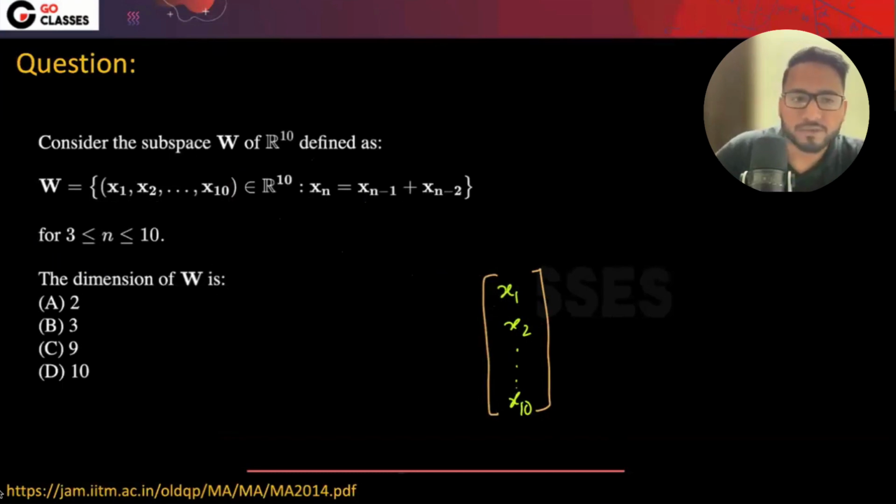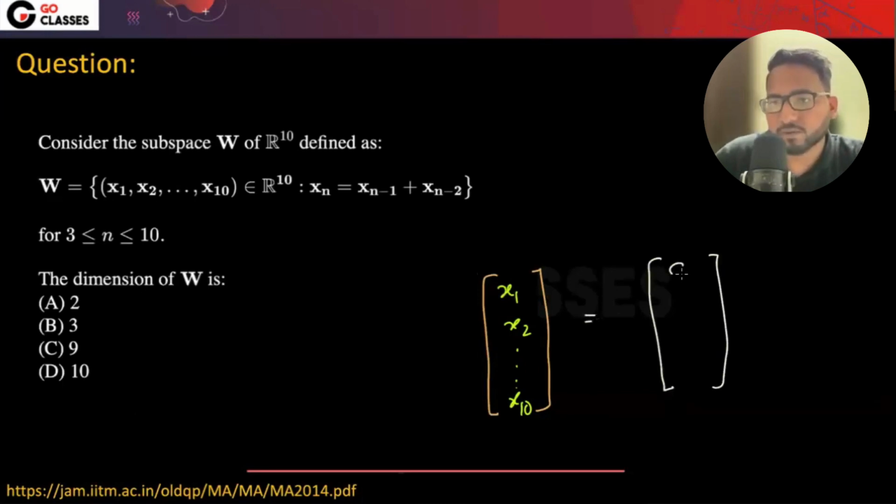For x1 there is nothing above. Let's suppose x1 and x2 are a and b. But for n greater than or equal to 3, for x3 it is the summation of the above 2, so it is a plus b. For x4, I think it will be a plus 2b. For x5, can you write it?